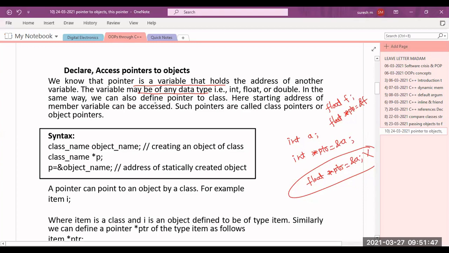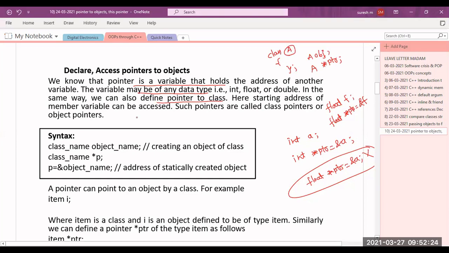In the same manner, you can create a pointer to a class, or a pointer to an object. Whatever the name of the class is, for that you have to create the pointer by using A star ptr, so that I can store the address of the A object. Here A is also a user-defined data type. Like the built-in data types, I can create user-defined data types by using structures, enums, and classes.